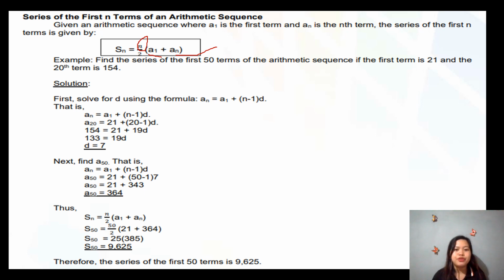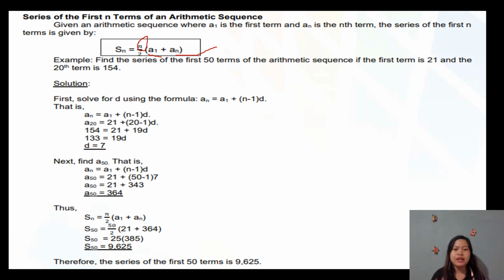Find the series of the first 50 terms of the arithmetic sequence if the first term is 21 and the 20th term is 154. So again, tangitaon daw nato ang series or summation of the first 50 terms. But pasabot, pangitaon nato ang first term, second term, third term, padulong sa 50th term, and then we will add them. Okay, like for example, ang first term is kini. Tapos i-add na nato siya kada term. Okay? And then, pag-add nato siya kada term, mao na nga ito gitawag na series of the first n terms.